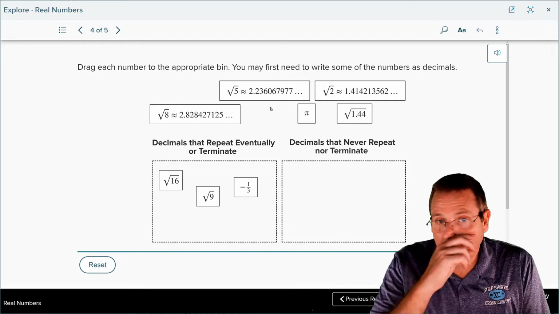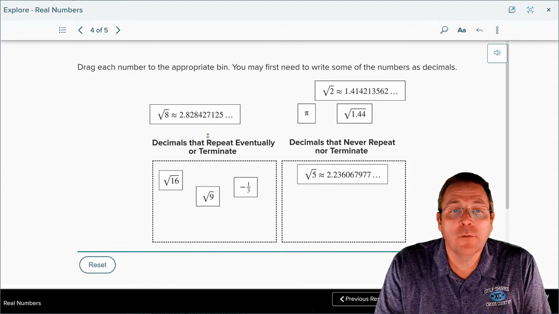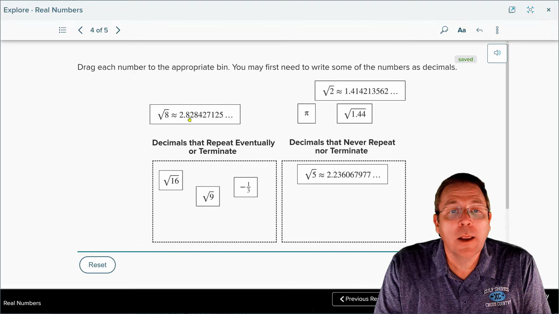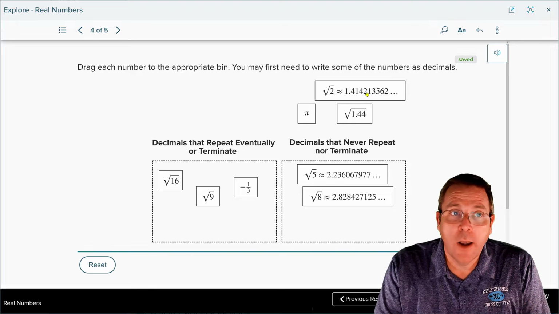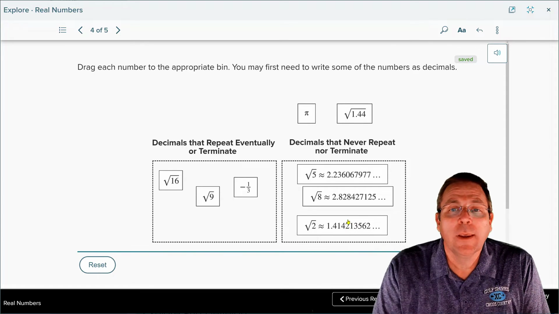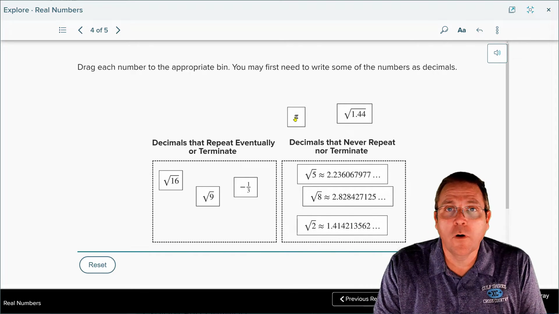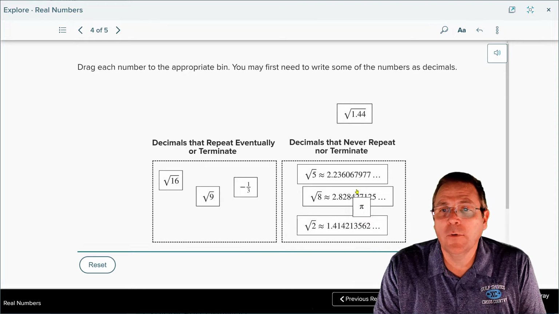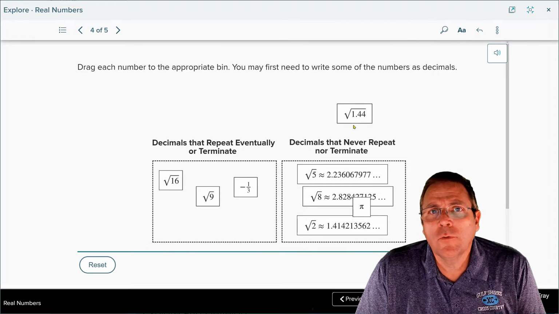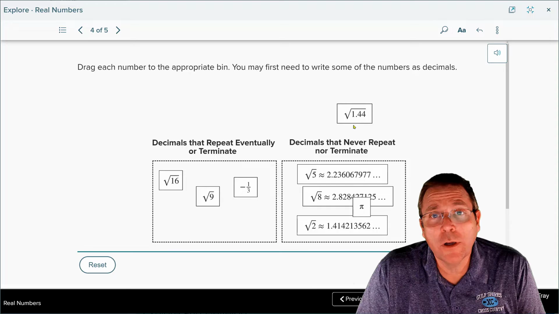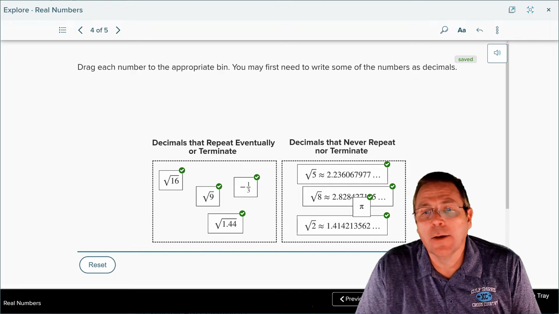From there we're going to have a little bit harder time. Now this one here they show us is a non-terminating, non-repeating decimal. It's going to be irrational. And this one here, non-terminating, non-repeating decimal, it's going to be irrational. Now we already discussed in the very beginning that pi is also a non-terminating, non-repeating decimal, and that leaves us with the square root of 144. The square root of 144 is 12. That is a terminating decimal, so it goes on that side. Everything checks.